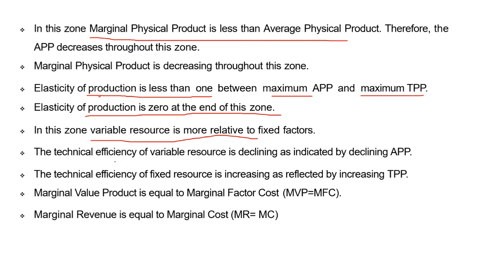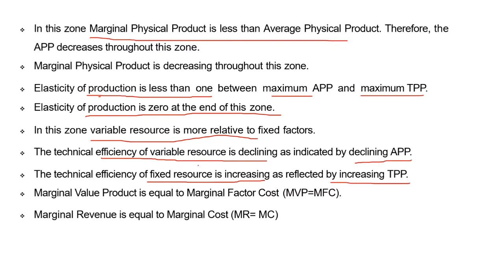In the case of the second zone, technical efficiency of the variable resources is decreasing, and that indicates the decrease in APP. Technical efficiency of the fixed resources is increasing, which reflects the increase in TPP.